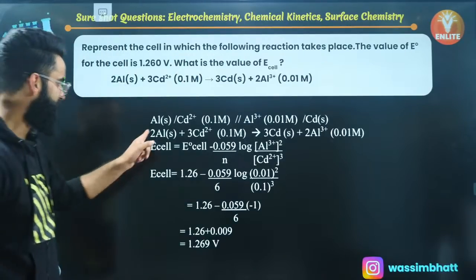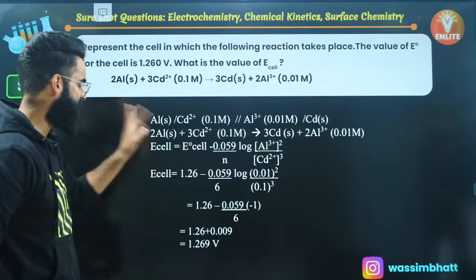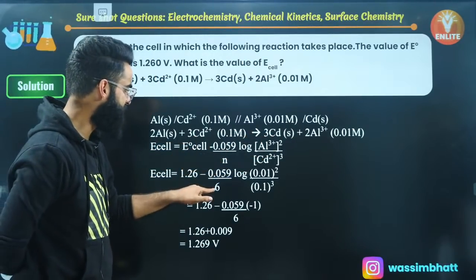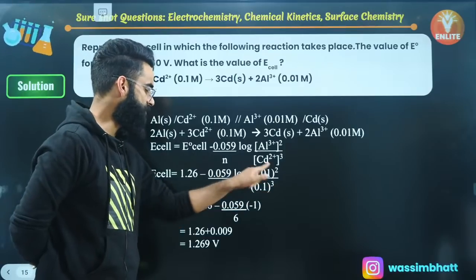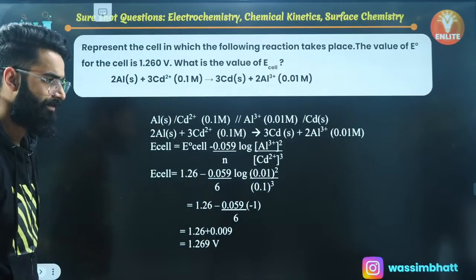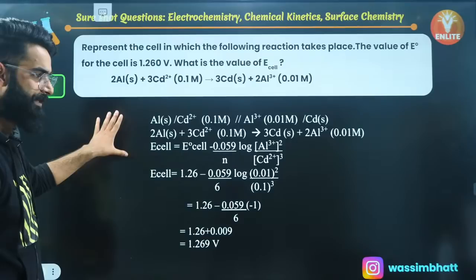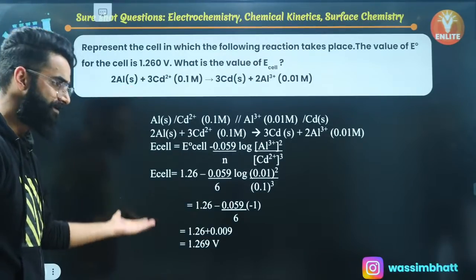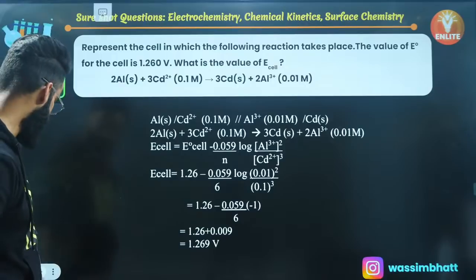Have a look. First of all, this is the cell reaction which is given to me, right? E naught cell is given to me. The N value you can calculate as 6, and log of QC, this is the QC value. Finally you get the answer as 1.269 volts, right? So this is a similar sort of question, which is why I did not show it to you in detail. It is similar to the question I showed you a few minutes back.